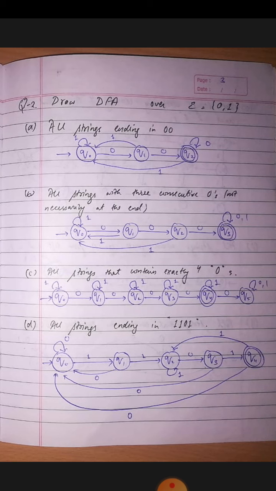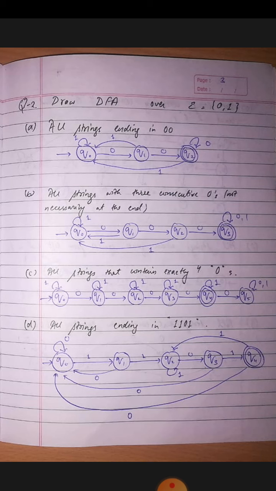In the same manner, at q2 if we get a 1, then we'll stay on q2, because it doesn't affect the string which we are trying to design. At q3 if we get a 0, then we'll again come back to q0, because if we go to q4, then it will also disturb our string sequence.